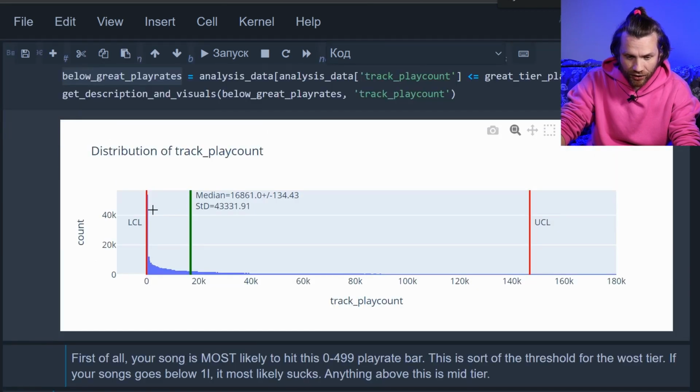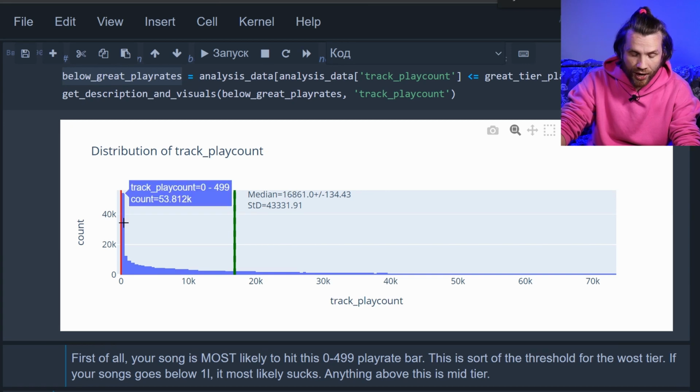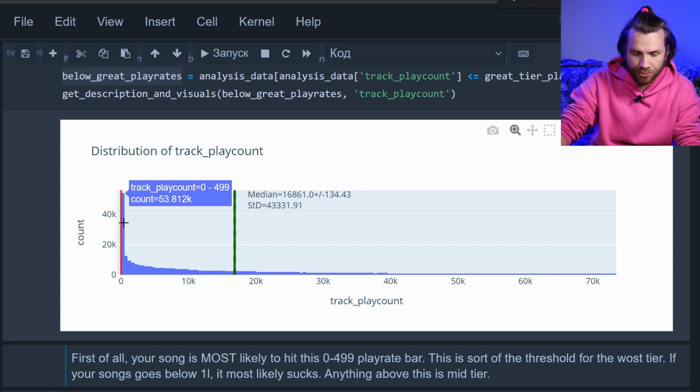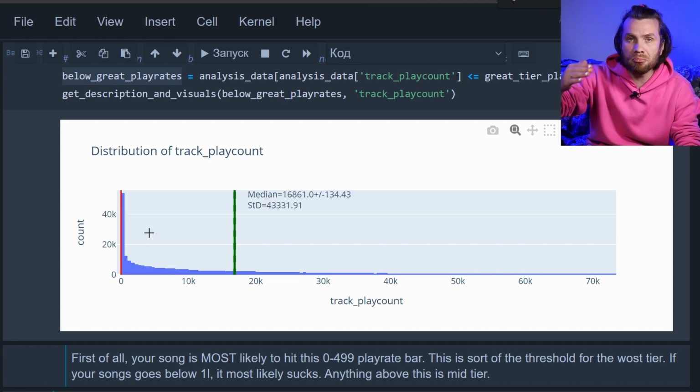This red line moved to the left a little bit, and now the outliers are those outside 150. So let's see the lowest bar there, 500. So anything below 500 is something you need to pass to start going. It's pretty high. 53,000 tracks are in this category. So that's gonna be the bottom tier. That's something we need to pass. At least 500 streams per track is what we're aiming at. That's the threshold we need to surpass.